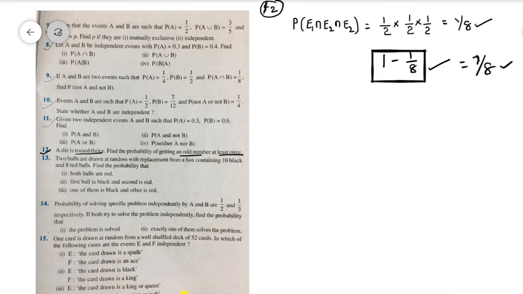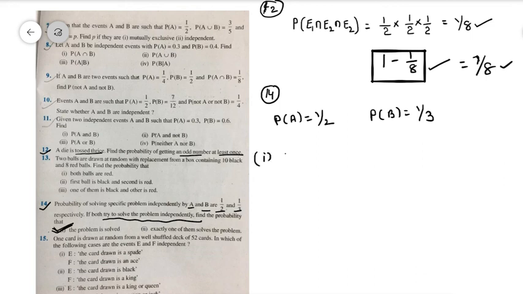So that is nothing but 7 by... Next you can see question number 14. Probability of solving a specific problem independently by A and B are 1 by 2, 1 by 3. Probability that the problem is solved by A is equal to 1 by 2. Probability that the problem is solved by B is equal to 1 by 3. If both try to solve the problem independently, find the probability that the problem is solved.